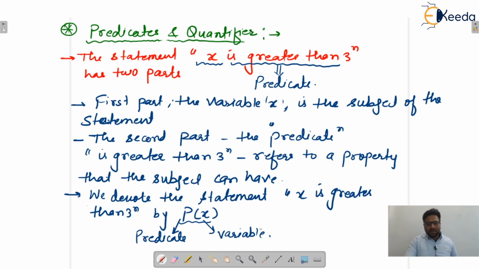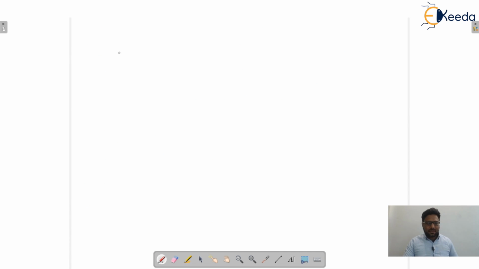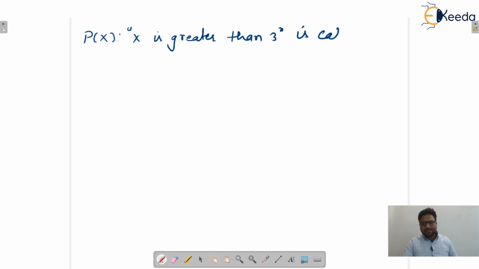Here P of x, which is x is greater than 3, is called a propositional function.